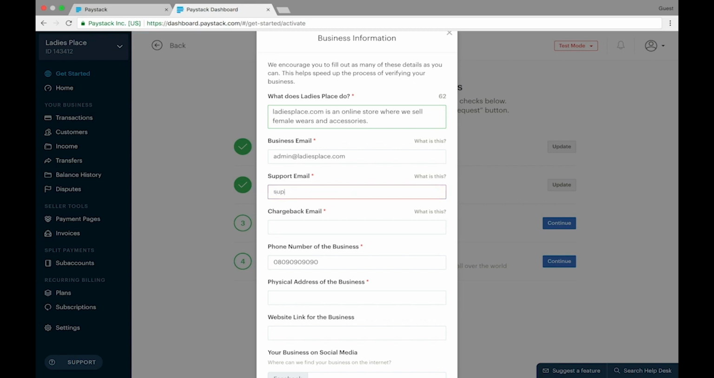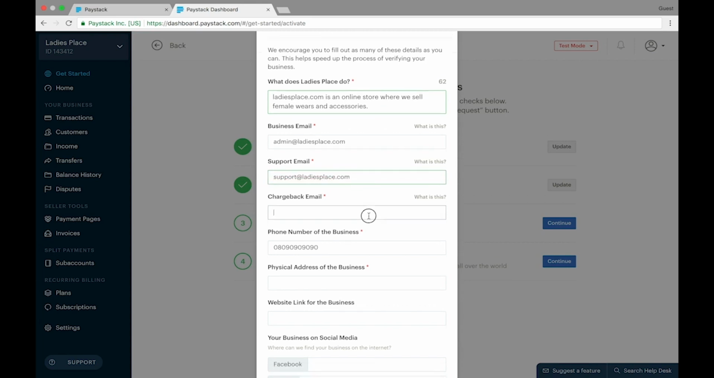So we're just going to provide support at ladiesplace.com here. Great. Now, the next field is to provide a chargeback email. The chargeback email address is an email address where Paystack will be sending notifications of when banks create disputes on transactions. So if the bank wants to reach out to you to confirm if value was given for a payment or not, this is where we'll be notifying you directly so that you can review the chargeback created